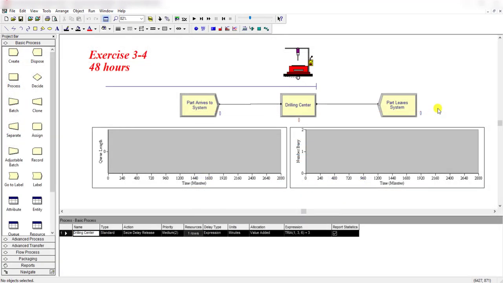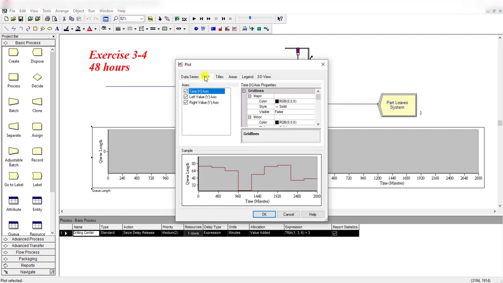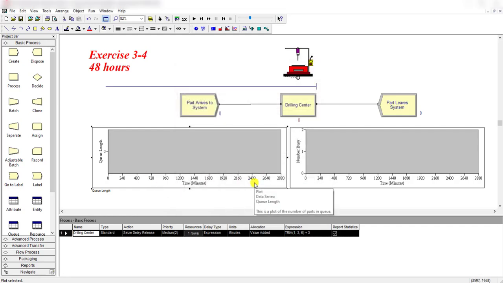Okay, now let's move to the second part of exercise 3-4, which is that the time for running the simulation is 48 hours instead of 20 minutes, and you have to change the time axis value. So simply double click the chart and click the axis tab, and under the axis tab click the time axis, and here you find the label and scale. Make a change to these two values, and then simply click OK, and the values will be changed. Do exactly the same procedure for the other chart.